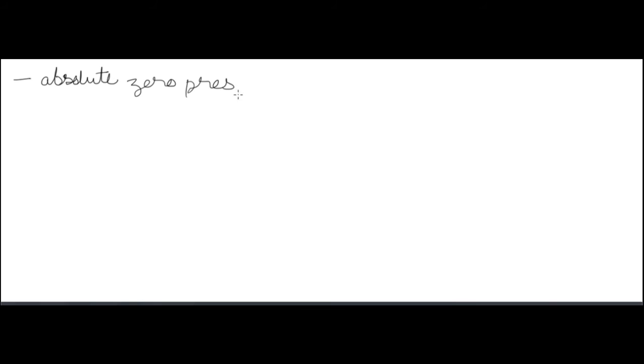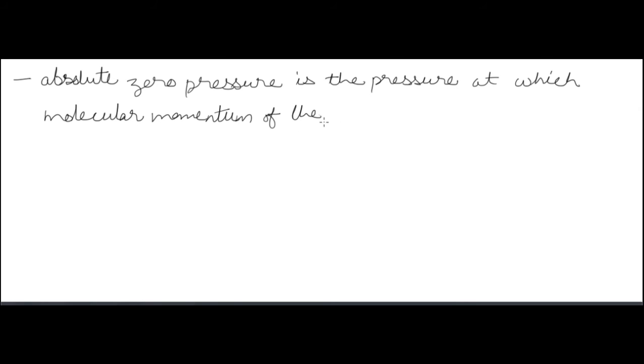Now, absolute zero pressure and absolute zero temperature. Absolute zero pressure is the pressure at which the molecular momentum of the system is 0, and in the same way, absolute zero temperature is the temperature at which the molecular momentum of the system is equal to 0. Okay, now you will study in the third law of thermodynamics that absolute zero temperature is not possible anyway. You cannot get absolute zero temperature.